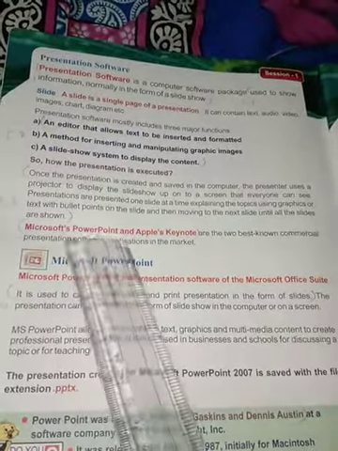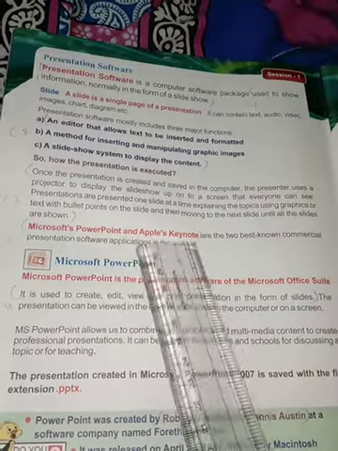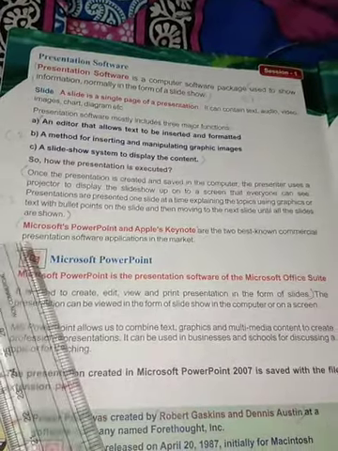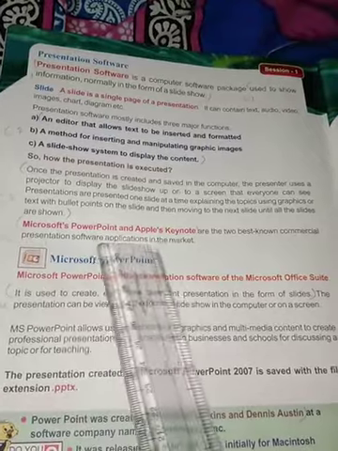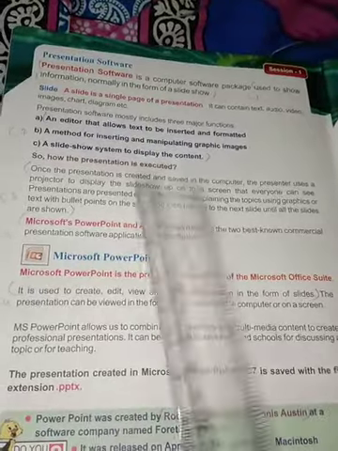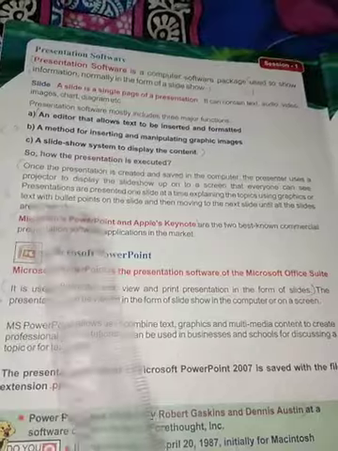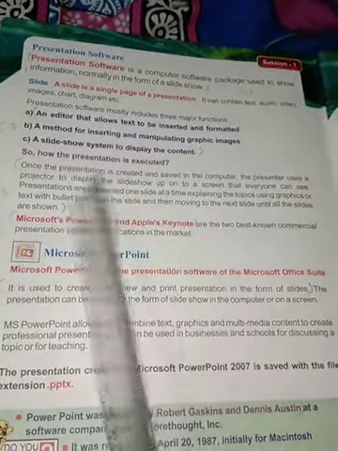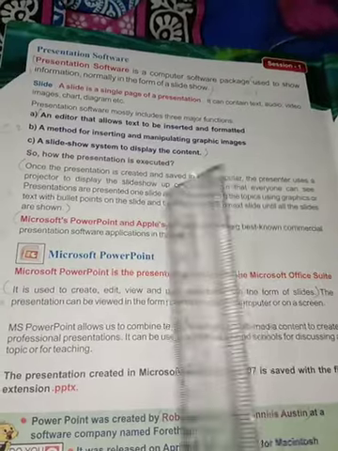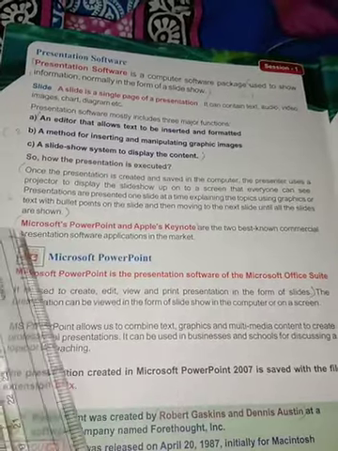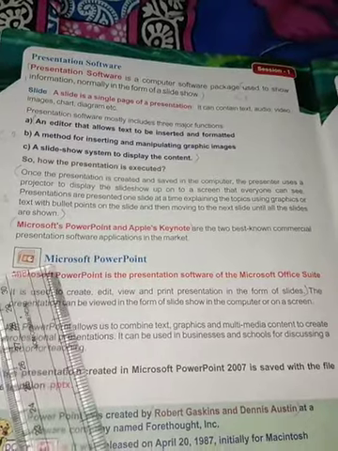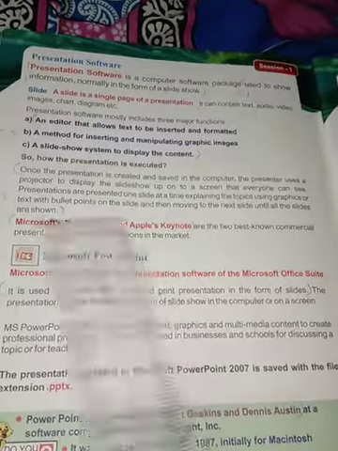Microsoft PowerPoint and Apple's Keynote are the two best known commercial presentation software applications in the market. So these two are the most widely used presentation software. In your laboratories we use Microsoft PowerPoint.